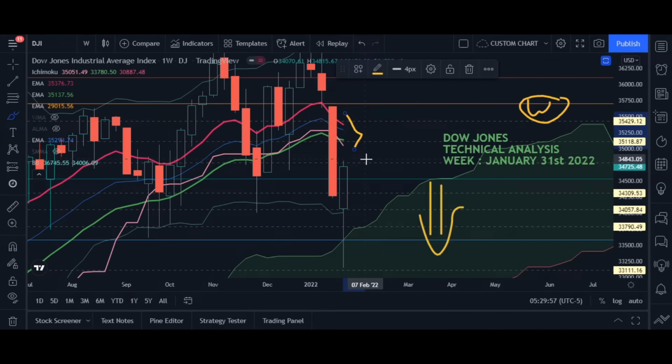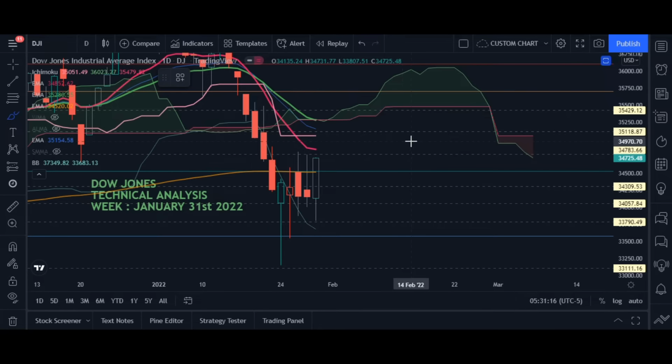Now what is going to happen in the market, how the market is going to react, and what will happen on Monday, Tuesday and so on, we will analyze on the daily chart. So let's move on to the daily chart. Okay guys, so we are here on the daily chart. Daily chart means one candle represents 1 day, not 1 week or 1 hour.